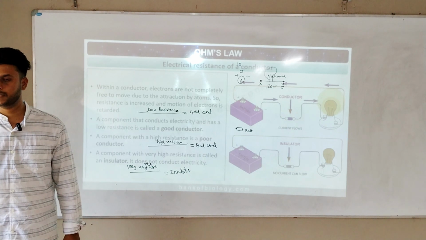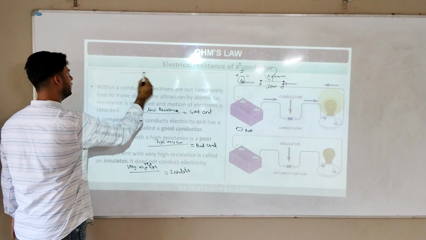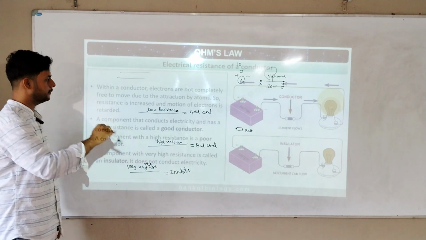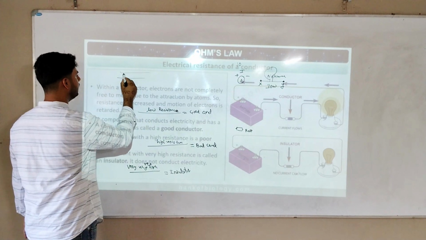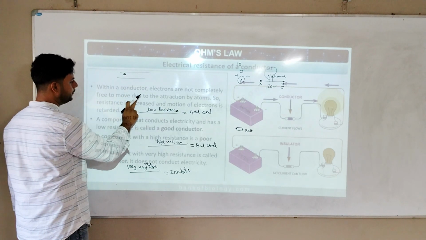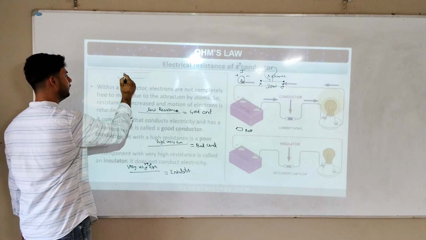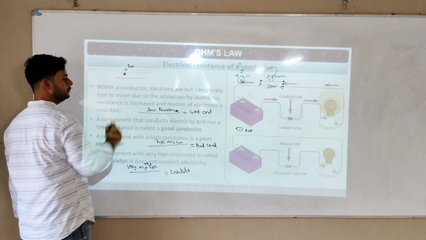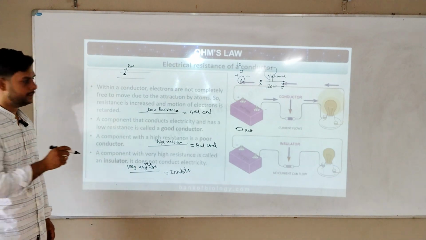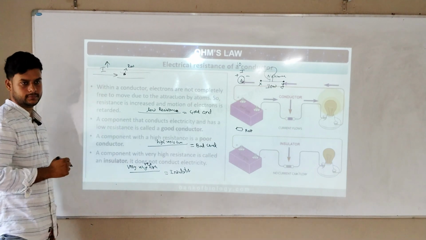Getting it or not? So they are telling us, within a conductor, whichever conductor you take, like nichrome wire, electrons are not completely free, they are tightly packed. Electrons are not completely free to move due to the attraction by atoms. So resistance is increased. Resistance is definitely there. To oppose that resistance, I will induce current, a high amount of current.